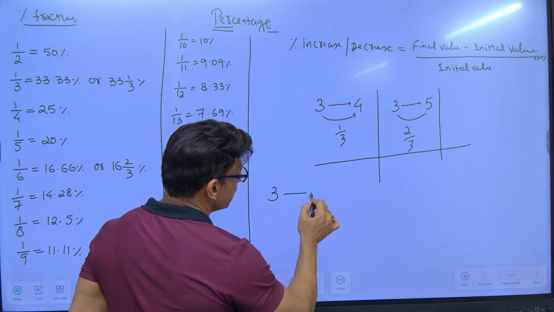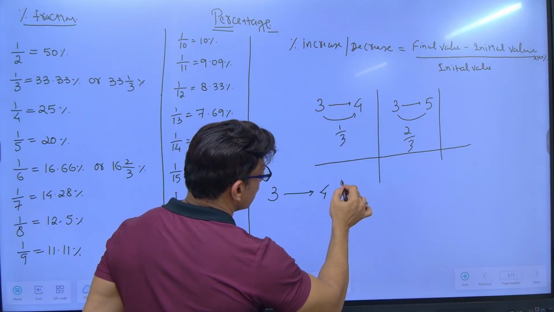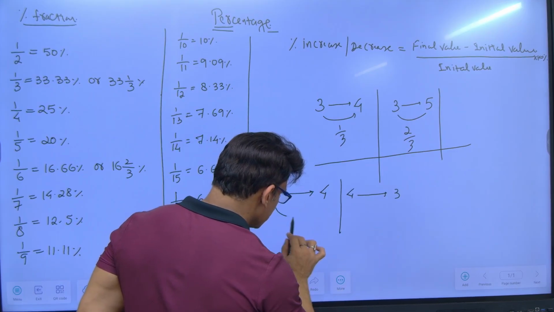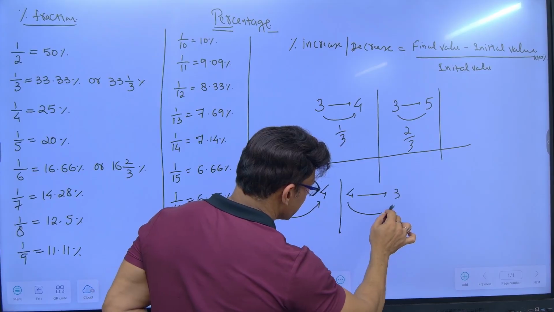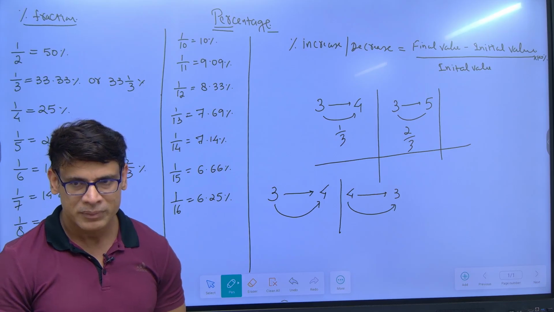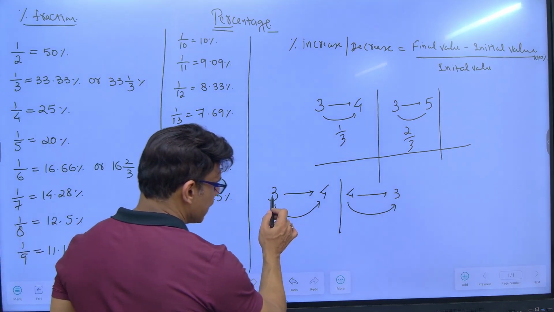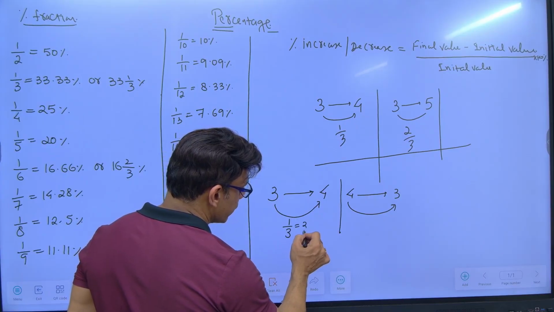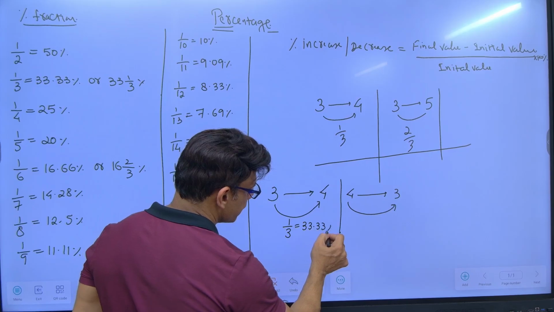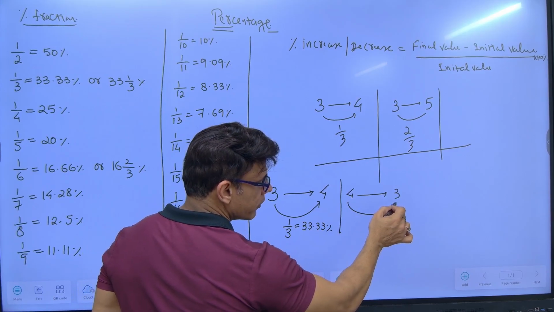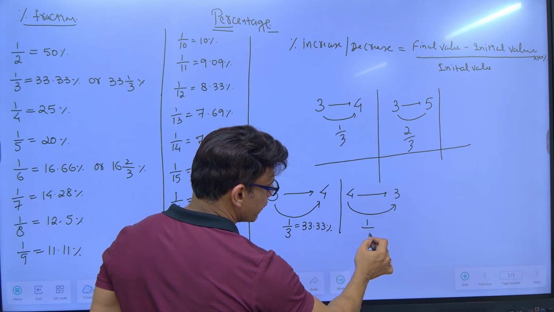Just think and answer. Tell me one thing. If 3 becomes 4 and if 4 becomes 3, this percentage increase and this percentage decrease, is it same? If 3 becomes 4, there is an increase of 1 over a base of 3. But if 4 becomes 3, there is a decrease of 1 over a base of 4.